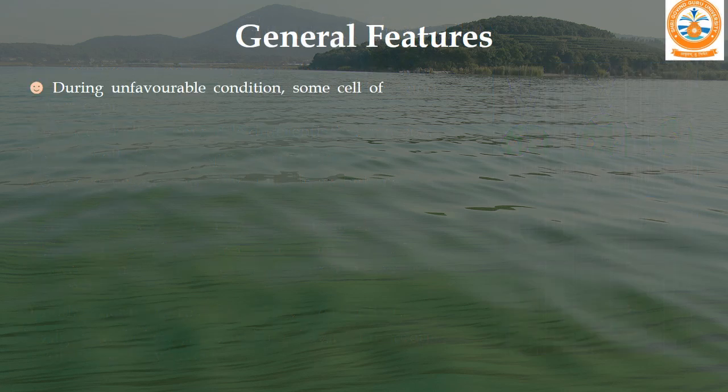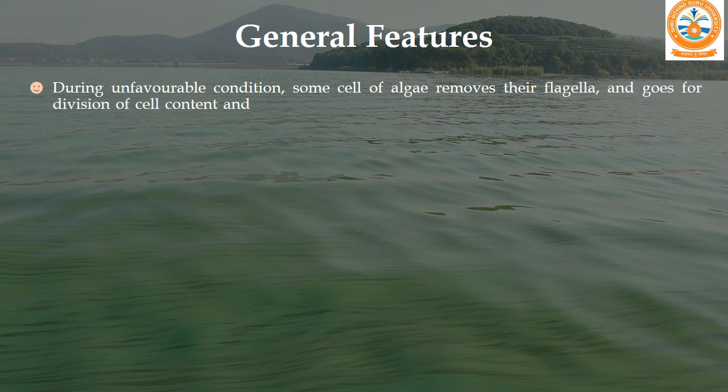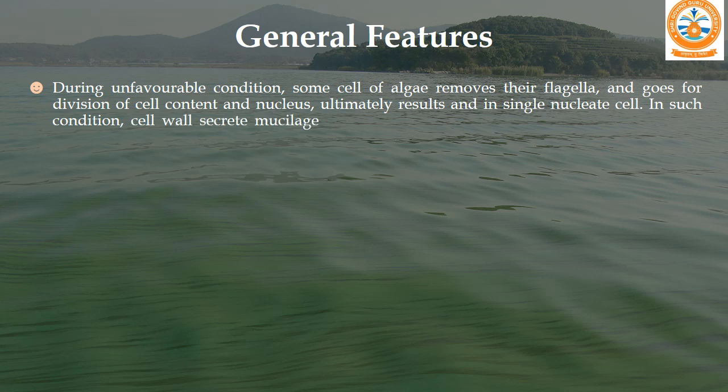Now it is an interesting character. Friends, during unfavorable conditions, some of the cells of algae remove their flagella and they go for division of cell content and nucleus. Ultimately it results in a single nucleate cell. In such conditions, cell walls secrete mucilage to protect the whole cell. Such a stage is called the palmella stage.